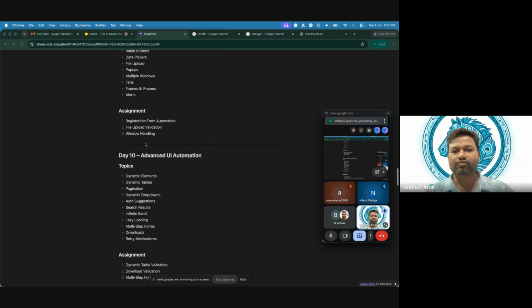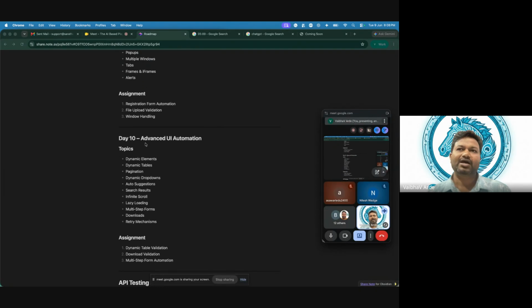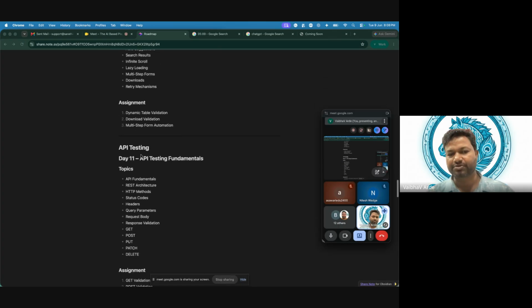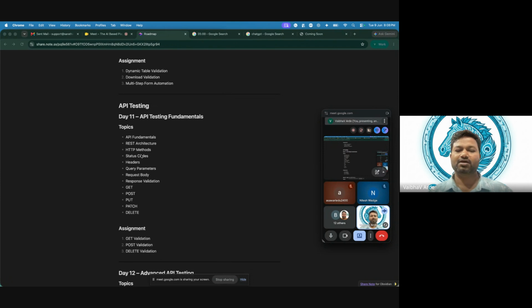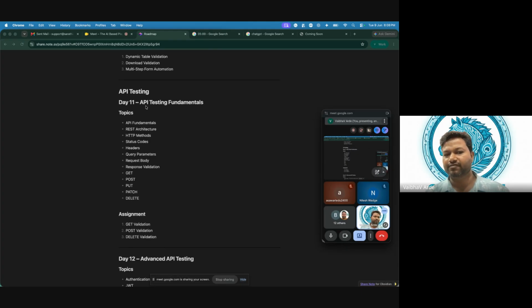Now, what we spoke till here is all about front end UI automation. People are too afraid of API automation. They think API is something very difficult, but take my word, guys, when we start the API, you will find it very easy. It is because we don't know the fundamentals of API. That is the main reason people in UI automation, from a testing background, are afraid of APIs.